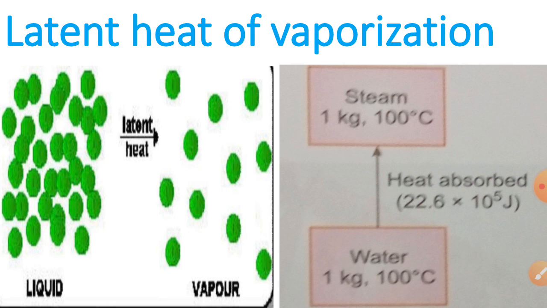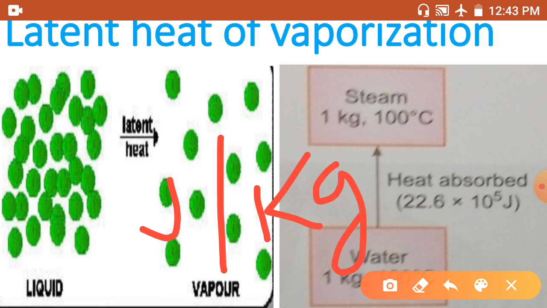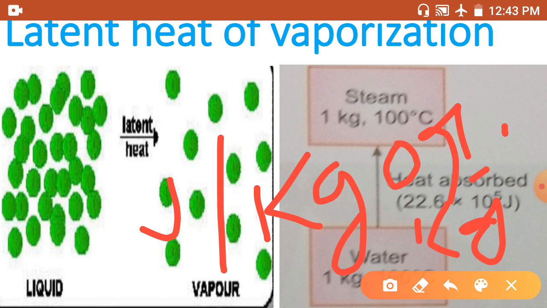Here we can take 1 unit, means 1 kg or 1 gram. So the SI unit of the latent heat of vaporization of a liquid is joule per kg, or J kg inverse.